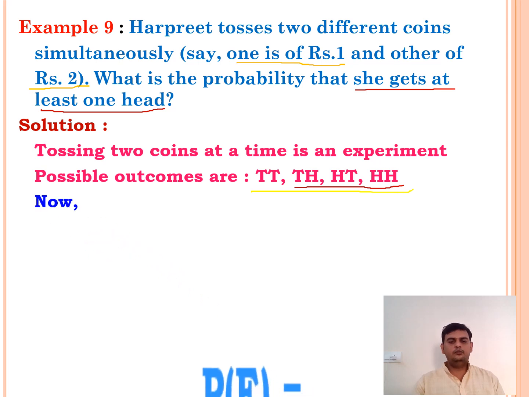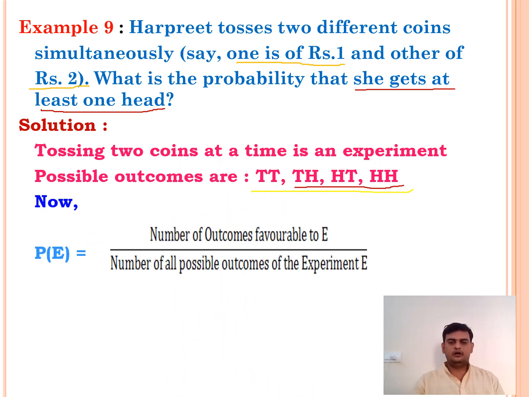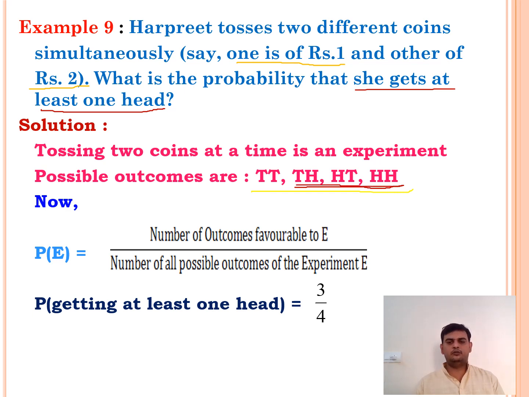Now, probability of experiment, the formula we are writing here: number of favorable outcomes by total number of possible outcomes. Now probability of getting at least one head means 3 by 4. Why 3 by 4? Just now I have explained to you. Here the favorable outcomes are, these are the 3 favorable outcomes, and total number of outcomes are 4. We have total 4 possible outcomes. So the probability is 3 by 4. A simple question.